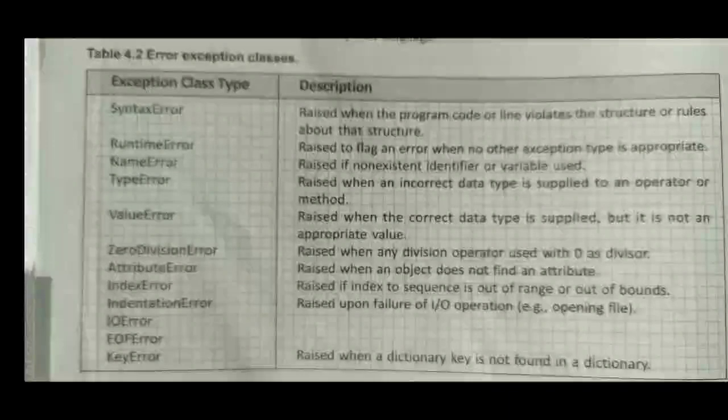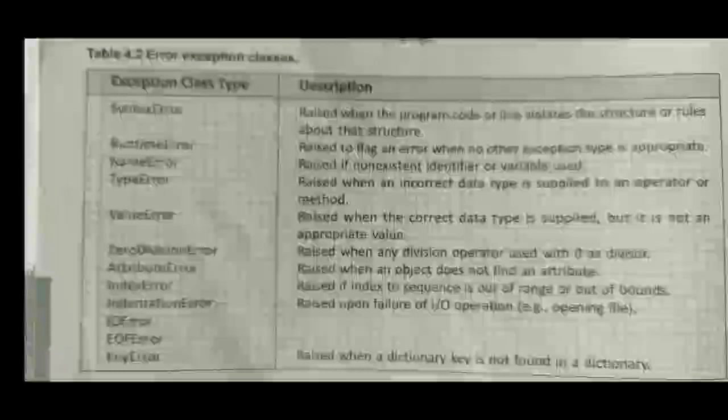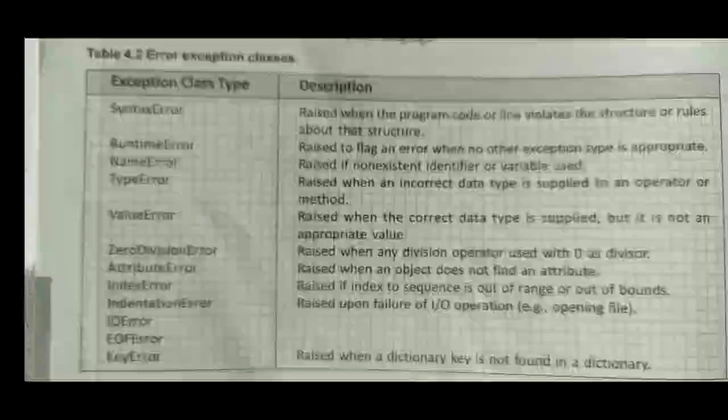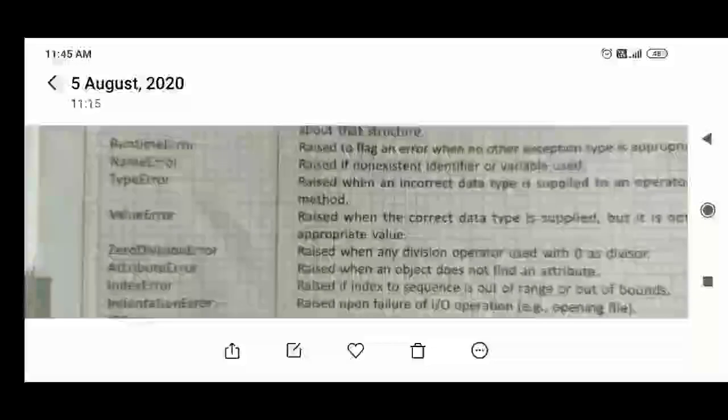Let us see. A Python program uses indentation to nest blocks. Each statement in a block must have the same indentation level. Indentation means the space from the start. An indentation error occurs if this rule is broken, but separate blocks may use different indents. Some common causes of these errors include forgetting to indent the statement within the compound statement, and forgetting to indent the statements of a user defined function. So this comes under indentation error.